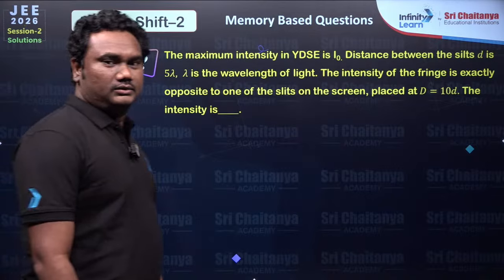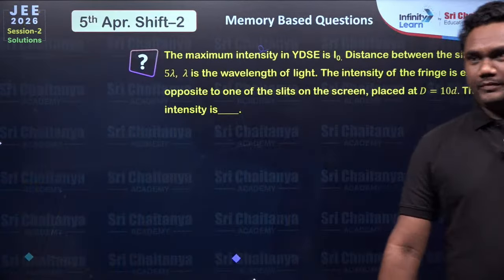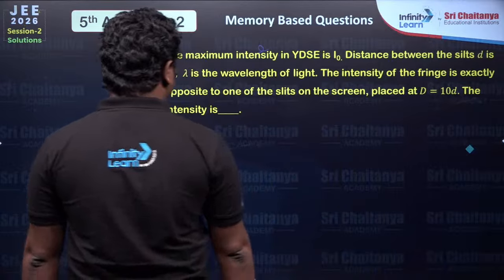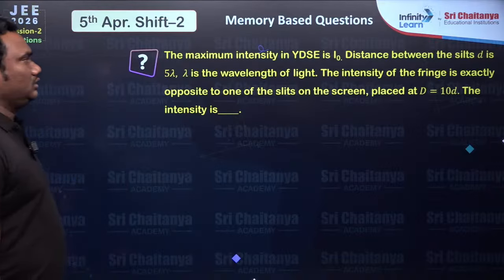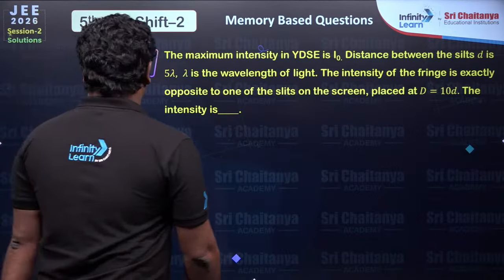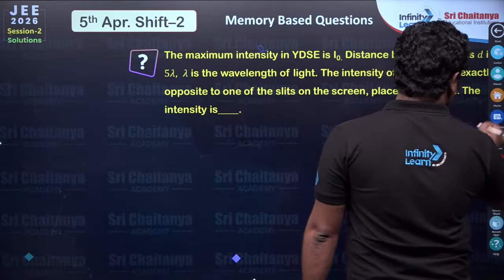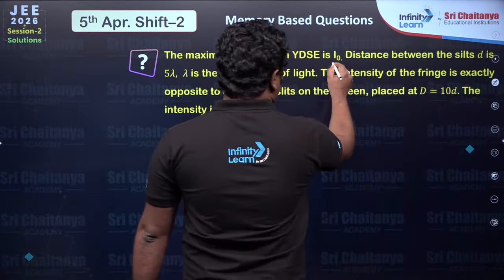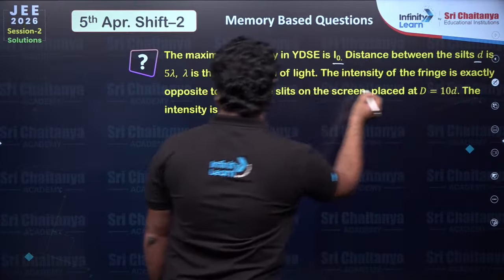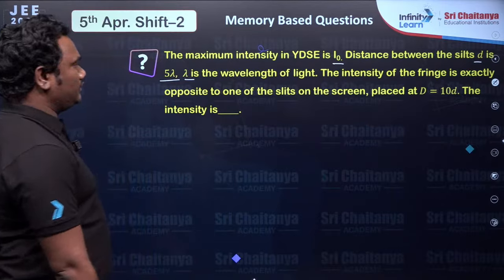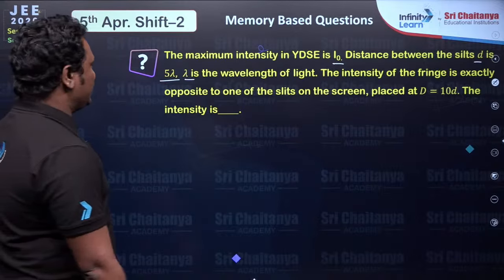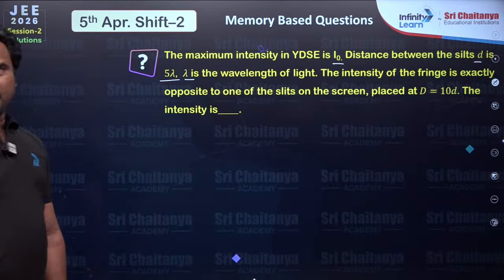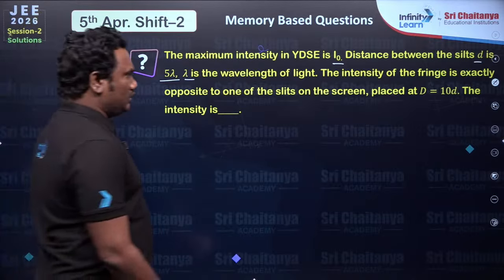Hello all, welcome back to physics questions once again. So first question: the maximum intensity in YDSE is I naught, the distance between the slits D is 5 lambda, where lambda is the wavelength of the light. Find the intensity of the fringe which is exactly opposite to one of the slits on the screen placed at a distance 10D. This is a very regular question which you will be solving in your regular books. So this is your setup.